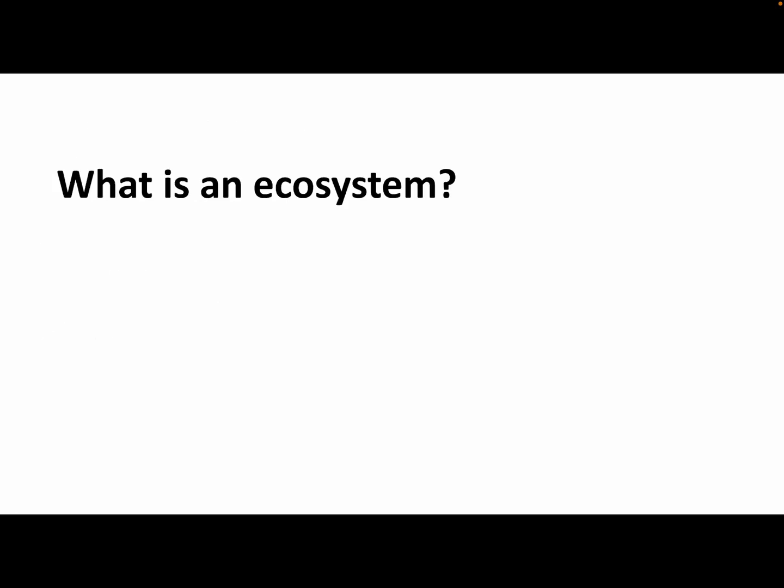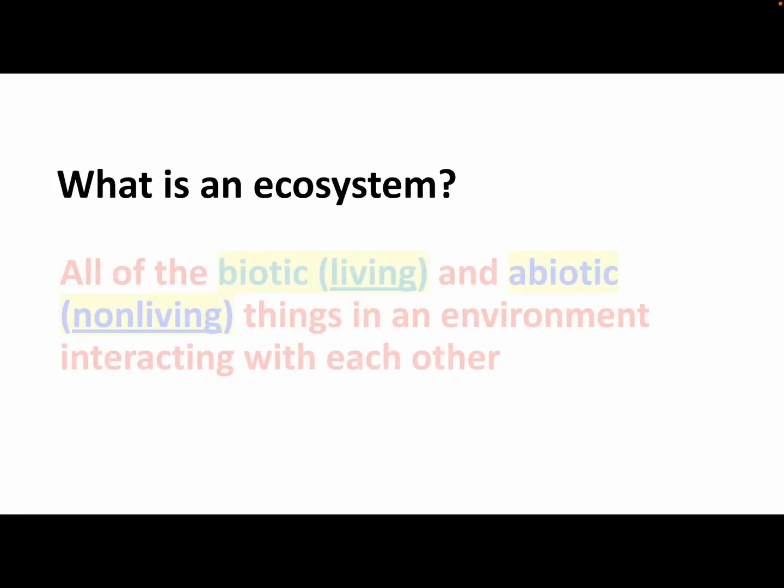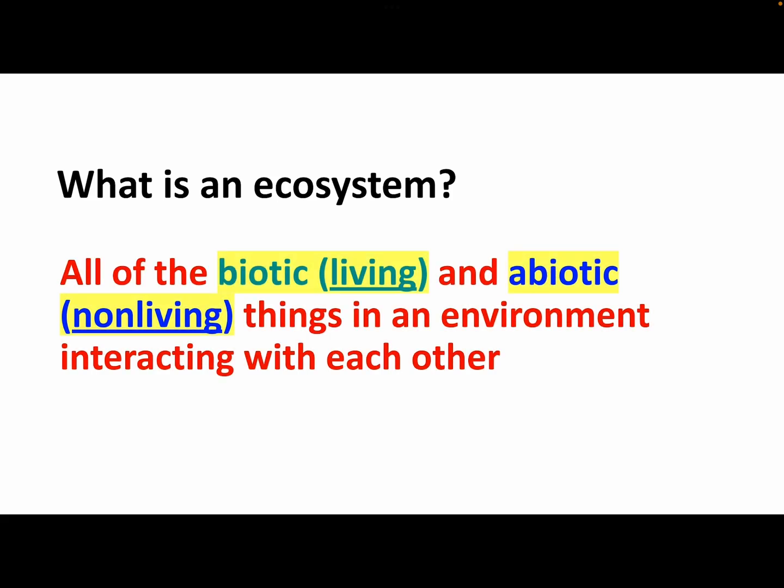So what is an ecosystem? Ecosystems are all of the living and non-living things in an environment interacting with each other. So we have a special word in science for living, and that's biotic. Bio means living, and abiotic means non-living. The letter A in front of a word simply means not. So abiotic would mean not living.